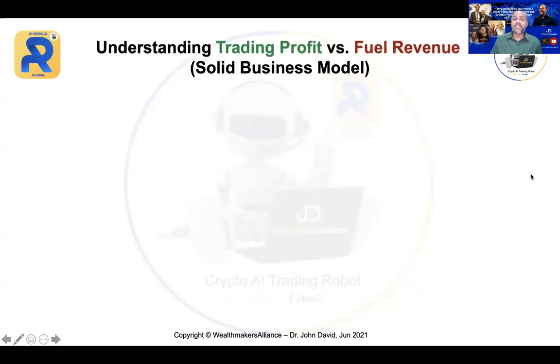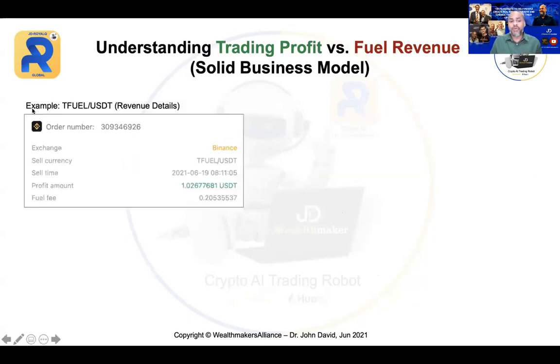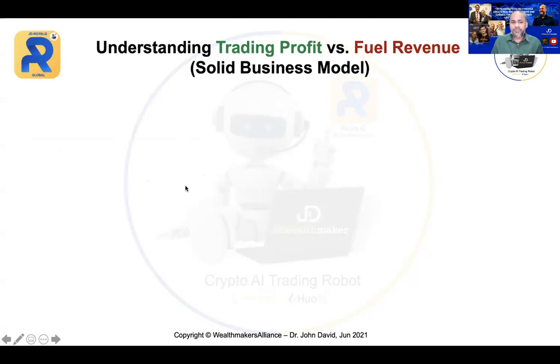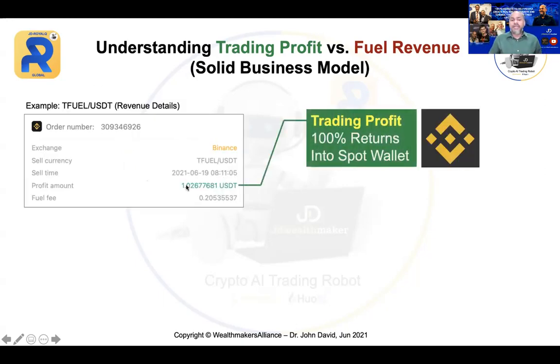Next, we have the trading profit versus the fuel revenue. Let me explain how this works. Remember, when we close the trade, as I showed you earlier, in this example, let's say I close this trade. This is a T-Fuel USDT. When I close this trade, you will see I got a profit amount. My profit is $1. So if you are trading $10, you can make $1 profit. Now from this $1, what happened? This $1 is my trading profit, so 100% of this profit returns into my spot wallet in Binance. Now, where does Royal Q take the 20%? See that?